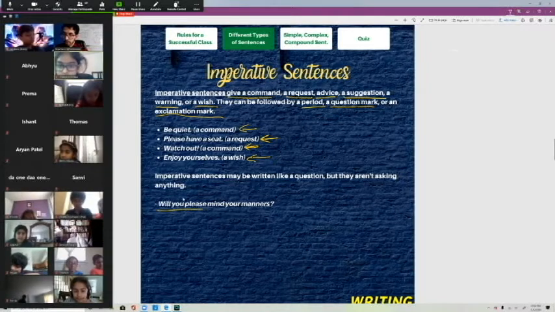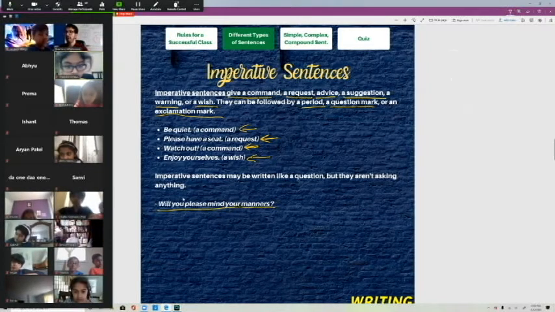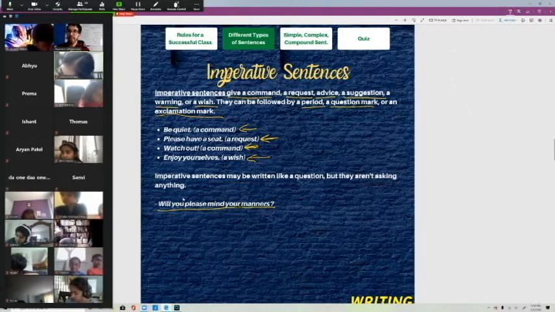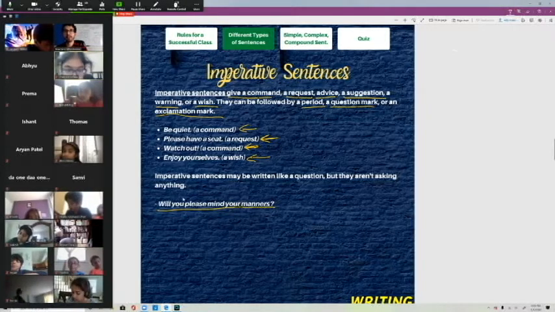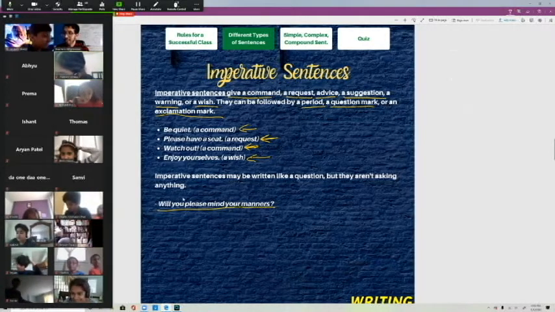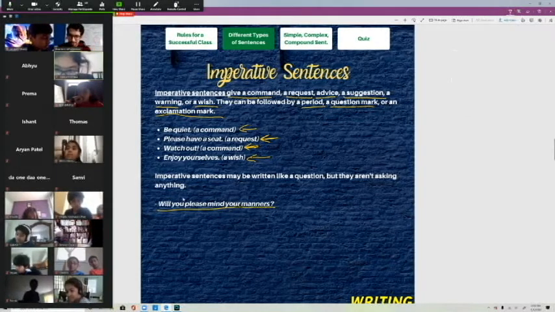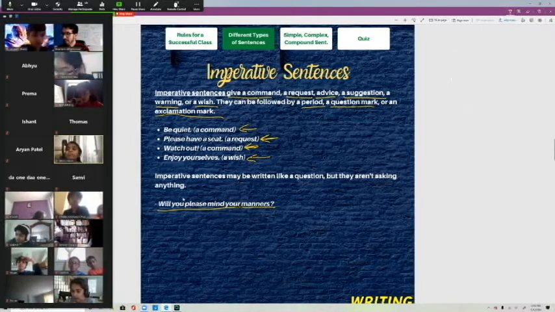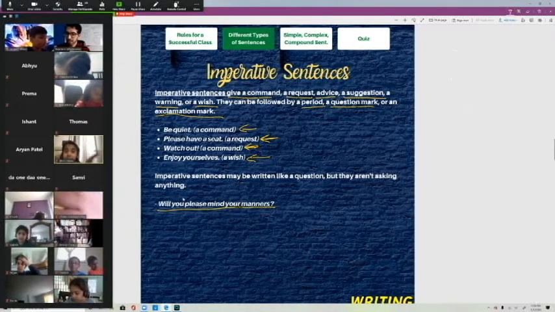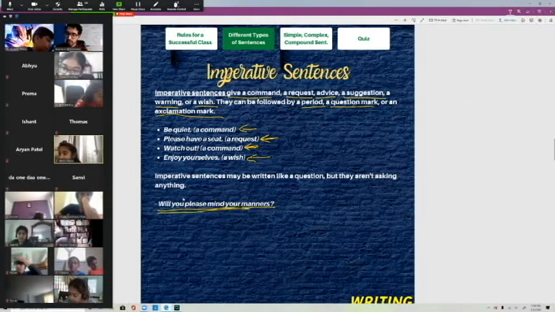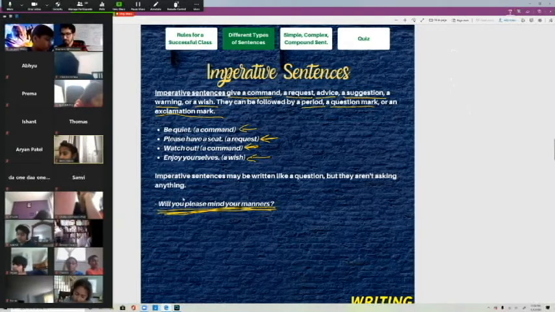So, will you please mind your manners? Right? If your parents tell you that, like, please mind your manners, like, watch what you're doing, and they ask you to do that, are they expecting you to be like, no, I'm not going to mind my manners. I'm going to act like a crazy person? Or are they expecting you to be like, yeah, okay, I'm sorry, Mom. I'm sorry, Dad, for acting crazy. I'll act normal. Right? They're more so just telling you to do something, but they're putting it in a form of a question. So, will you please mind your manners? It's a question, but they're telling you to do something. Do you guys get that?